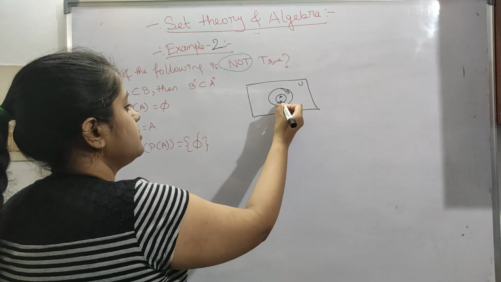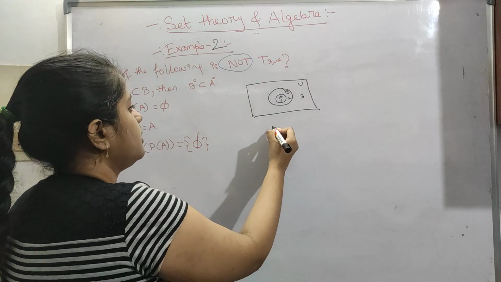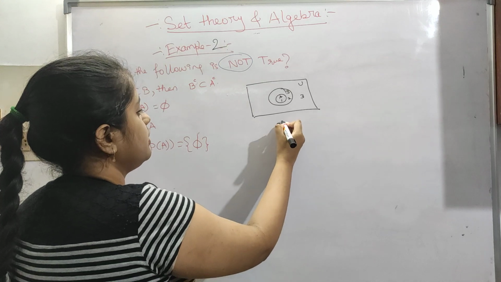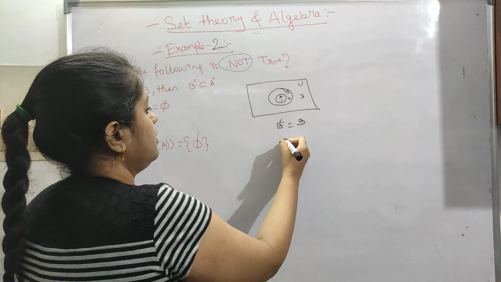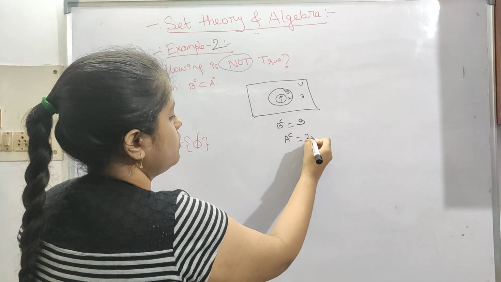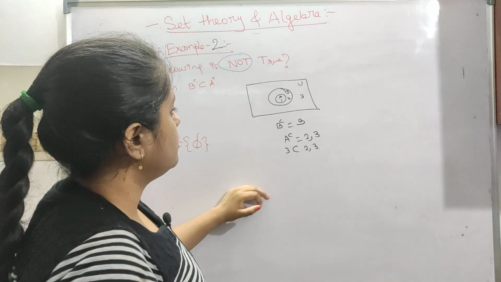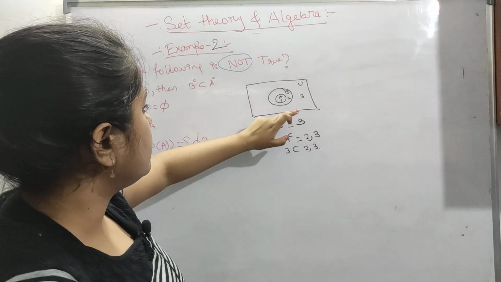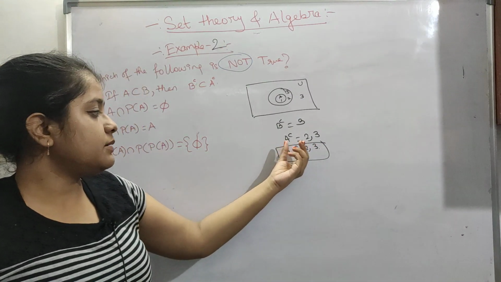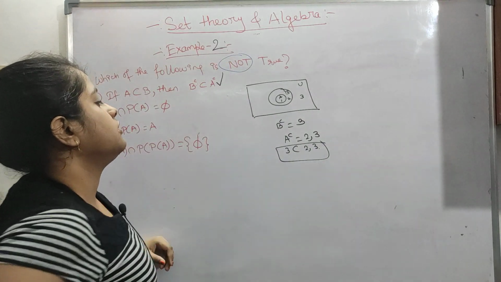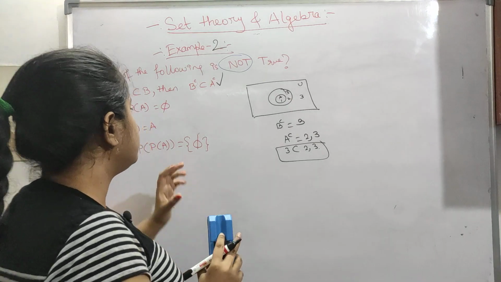Just don't write some common part like this, then you may not get the answer. So first, A is containing 1 like this. Okay, so this is given. So now first is B complement. So B complement means anything other than B, which is 3, and A complement is 2 and 3. So 3 is a part of 2 and 3. So then 3 is a subset. Yes, so this is right. I was thinking something else. So 3 is a part of 2 and 3. So this is right. Okay. So like this, don't just jump in the way you did previously, just see what they are asking.